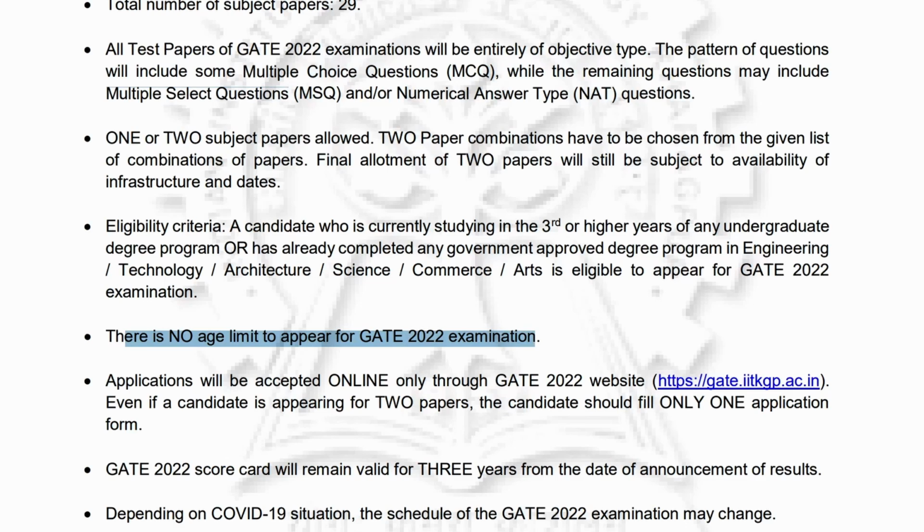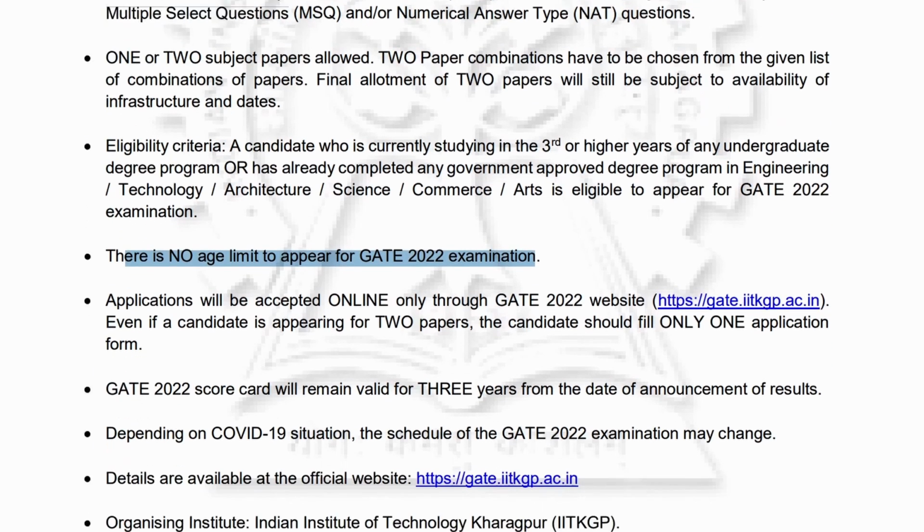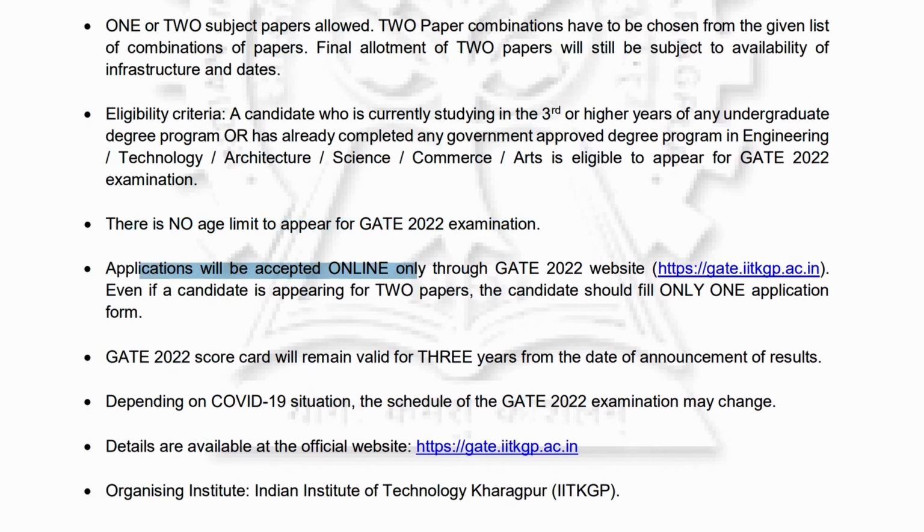I repeat again, there is no age limit to apply for GATE 2022, but there is a minimum requirement: you must be in your third year at least, or in your final year, or have passed out. Applications will be accepted online only, so there is no offline process. You don't need to send any documents, everything will be uploaded online, everything will be paid online. And next, the GATE 2022 scorecard: once you crack the GATE, that score will be valid for 3 years, like the previous time also.